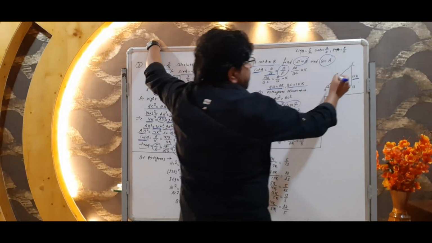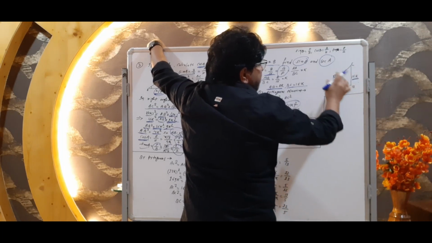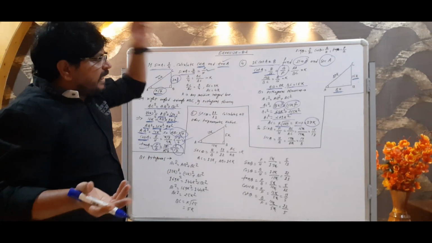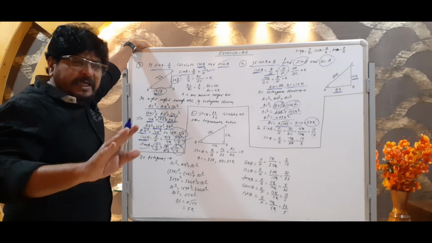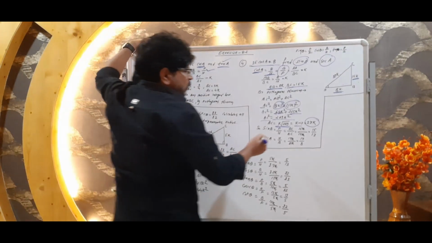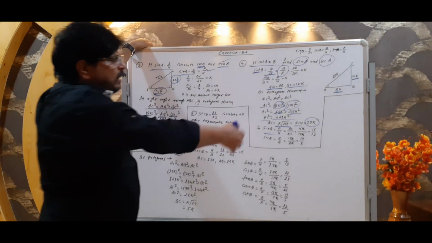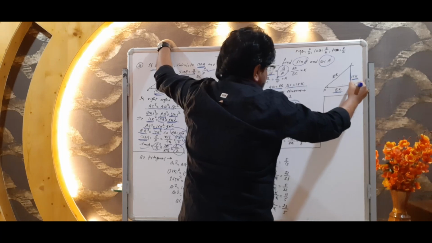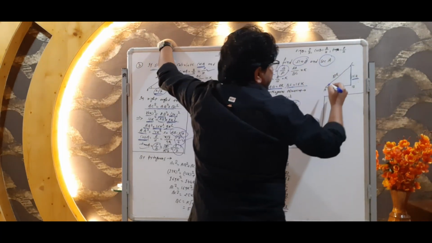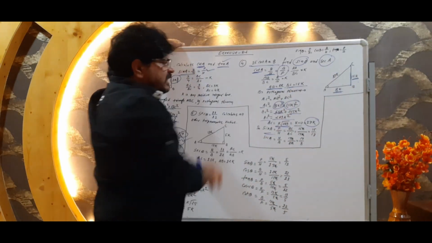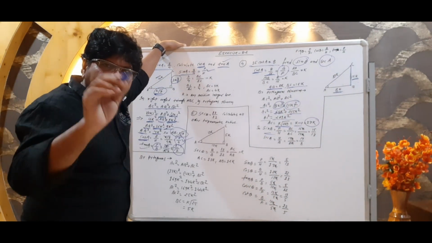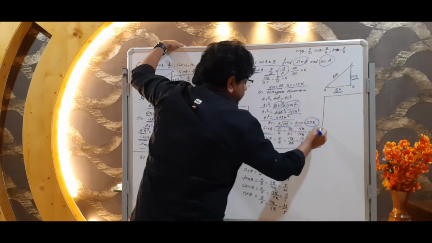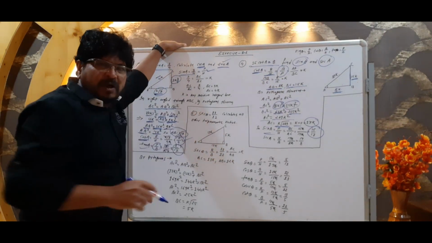Now all three sides are known, and what we have to find we can easily find out. We have to find sine A. Sine A means perpendicular upon hypotenuse. The perpendicular here is BC, and the hypotenuse is AC. So it is 15K upon 17K. K and K cancel, and we get 15 upon 17. So the value of sine A is 15 upon 17.